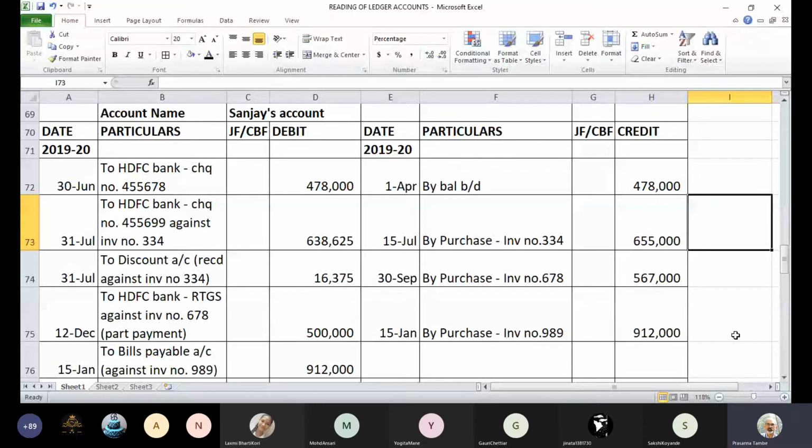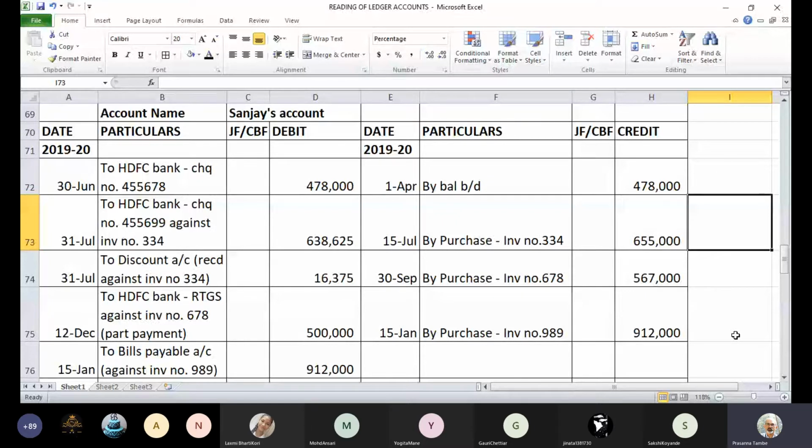And if you see the sequence of transactions, 30th June, you have already paid that amount. How did you pay that amount? You issued a check on HDFC Bank. Check number is 455,678. So the entry was passed as Sanjay's account debit to HDFC Bank in full settlement of this payment of opening balance, that is